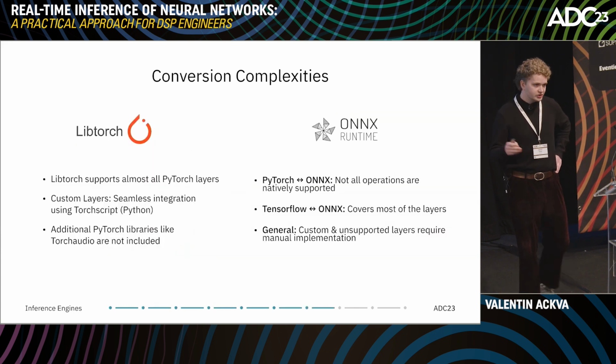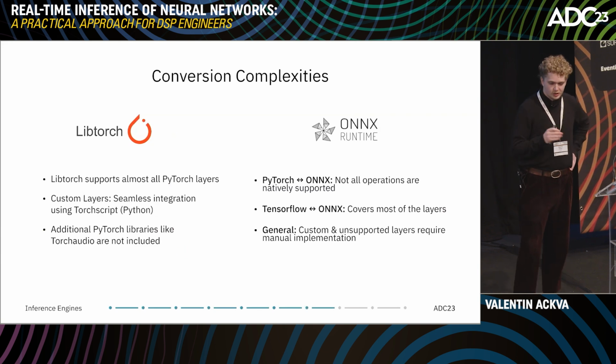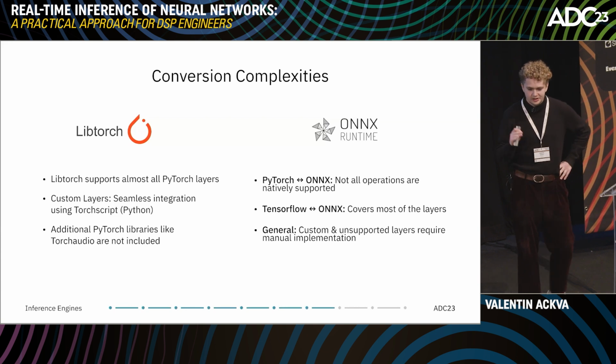When we look at LibTorch, here the process is a bit more convenient. LibTorch supports almost all layers which are available in PyTorch, and even custom layers are easily integrated because there is a wrapper called TorchScript which can load these Python-written custom layers. Here's just something to be aware of: if your PyTorch model uses additional libraries like Torch Audio, these are not included.